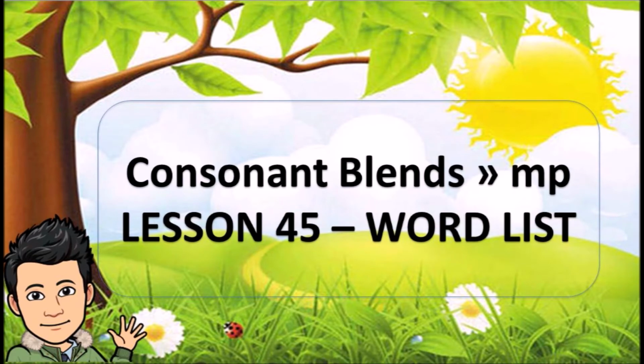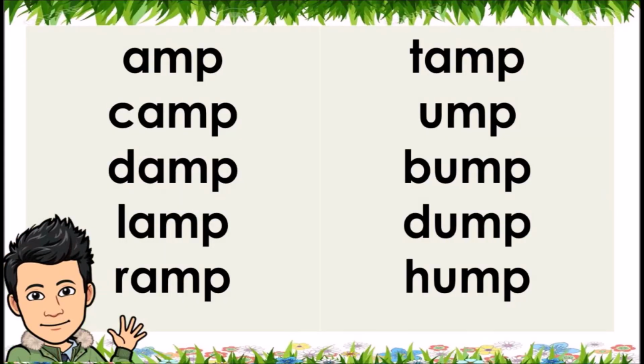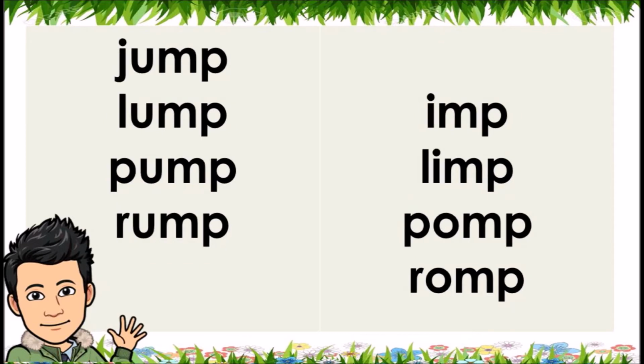Consonant blends MP. Lesson 45, word list. Amp, camp, damp, lamp, ramp, tamp, ump, bump, dump, hump, jump, lump, pump, rump, imp, limp, pomp, romp.